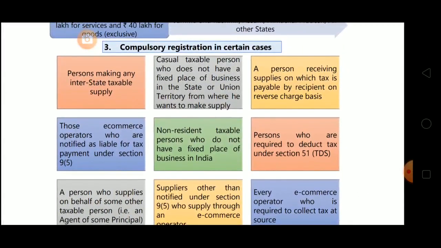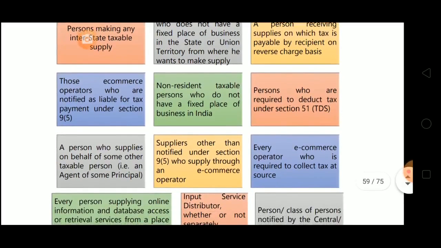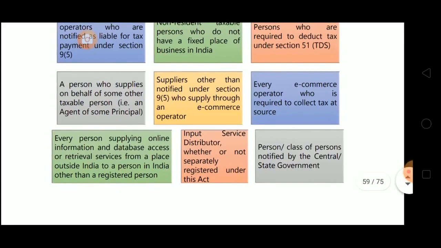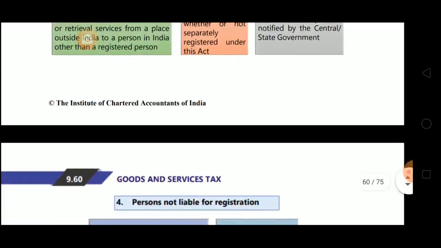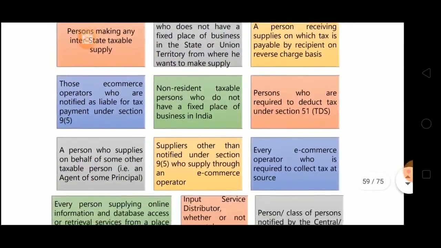A person receiving supplies on which tax is payable by the recipient on reverse charge basis. If any recipient is liable to pay the tax under RCM, then that recipient is liable to take the registration. Then persons who are required to deduct tax under section 51, TDS. Then every e-commerce operator required to collect tax at source. Then a person or classes of persons notified by the central or state government. So these all are the persons who are supposed to take the compulsory registration.